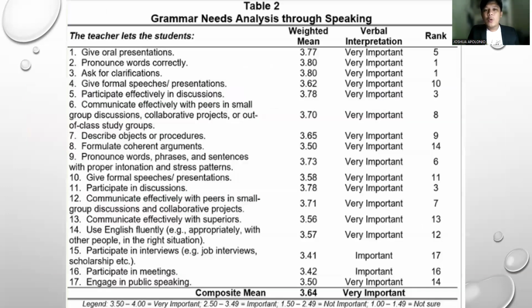Okay, while for table two, table two shows the speaking grammar needs analysis used by the respondents. The composite mean of 3.64 shows that the respondents typically see the teacher's assessment in grammar through speaking as necessary and very important. Surprisingly, as can be seen here, there was a tie of scores on the students' needs assessment about pronouncing words correctly and asking for clarifications.